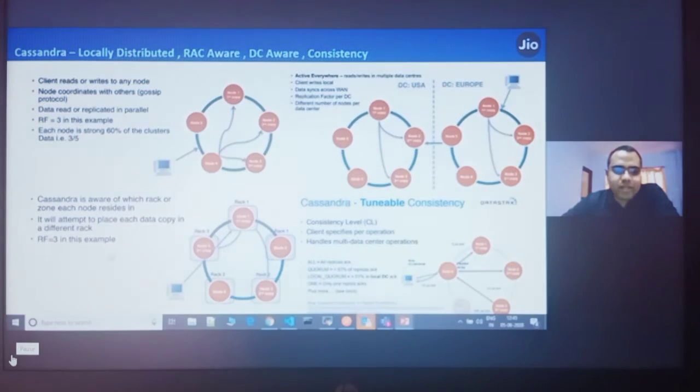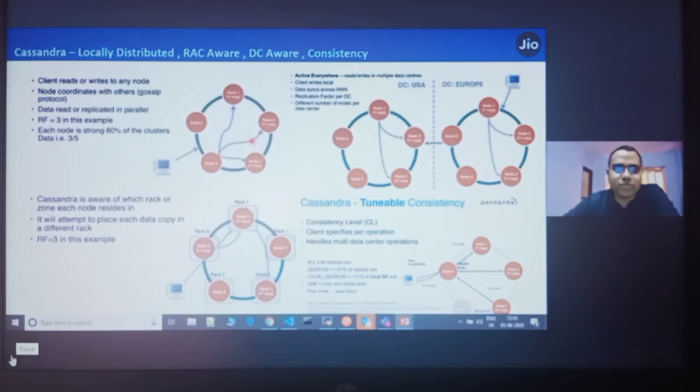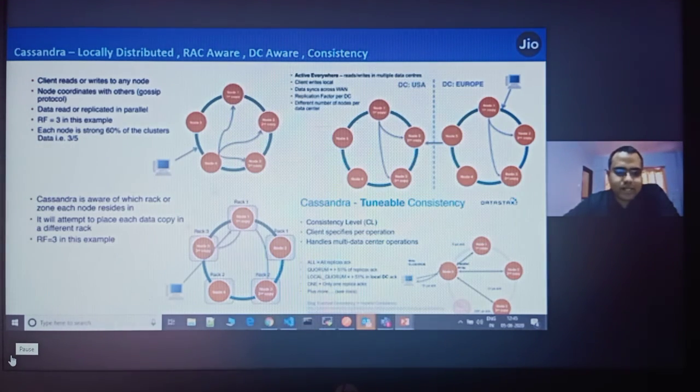Cassandra is also a rack aware DB. In the previous case, if any node is down, your copy of the data is available on other nodes. So you can afford a single node going down, right? Because the data is available on other nodes. Only if all 3 nodes where the data is kept are down will you not get the data. Otherwise you will get the data.